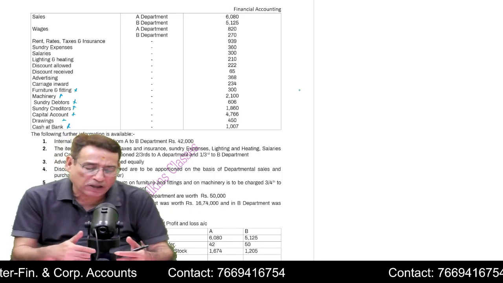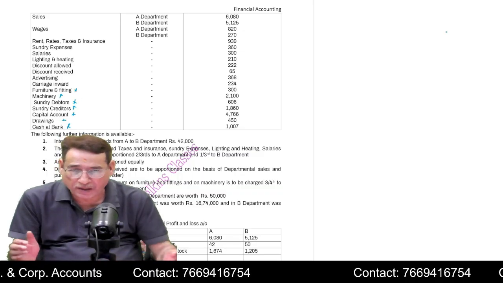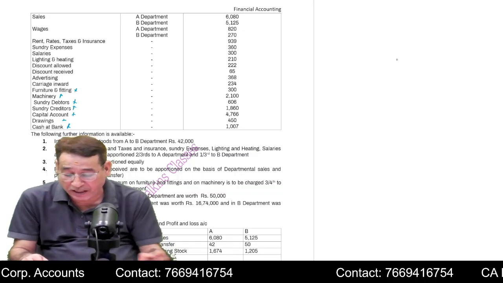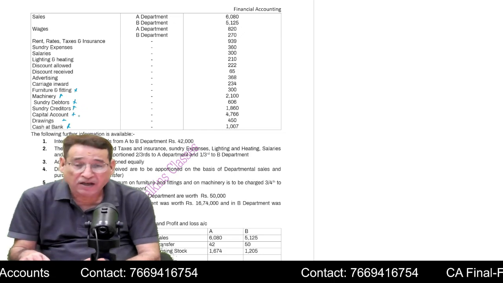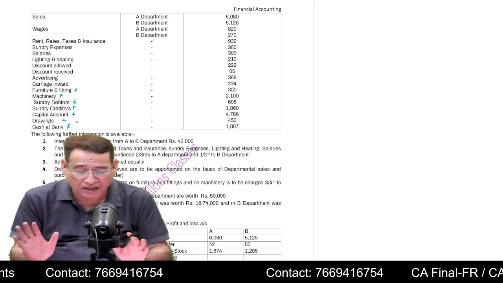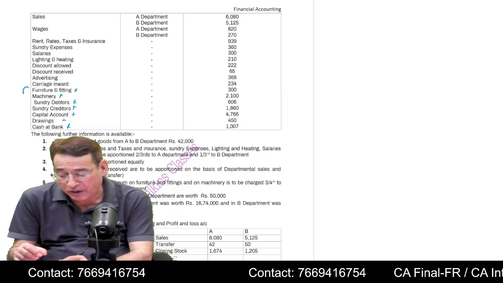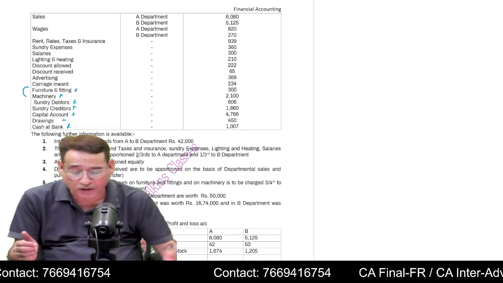Furniture, fitting, machinery, debtors, creditors, capital accounts, drawings, cash at bank. All these items are related to the balance sheet. You will not be asked to prepare a balance sheet, but in case you want to prepare one, you can write these items in it. For example, furniture on the asset side, machinery on the asset side, debtors on the asset side, creditors on the credit side, capital account on the credit side, less drawings, and then cash at bank on the asset side. However, if there is some depreciation on furniture and fitting and machinery, that depreciation will have to be allocated.